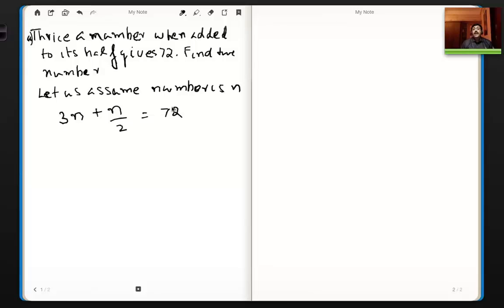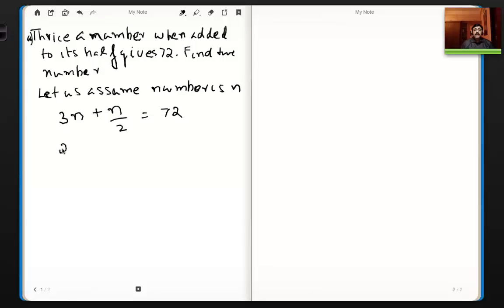So this is representing the linear equation which is given in the problem. Now if I solve for n, that's going to give me the number. For solving for n, what is the LCM here? It's 2.